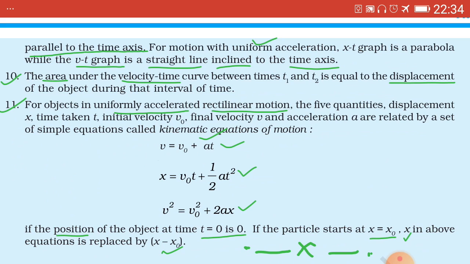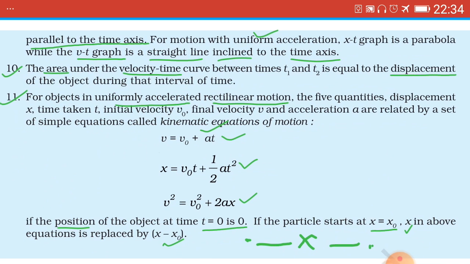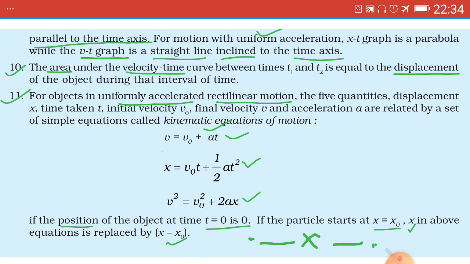kinematic equations of motion which we already derived by graphical method as well as by the method of calculus. Here again we refer it, v equal to v0 plus at, x equal to v0t plus 1/2 at square, and v square equal to v0 square plus 2ax. All the three equations have been tick marked.